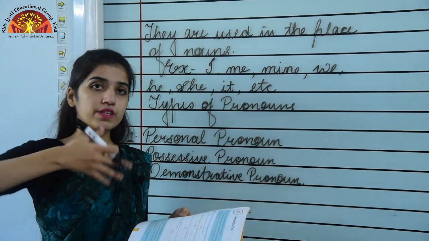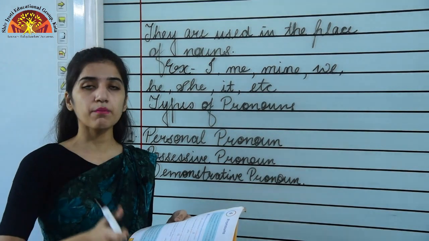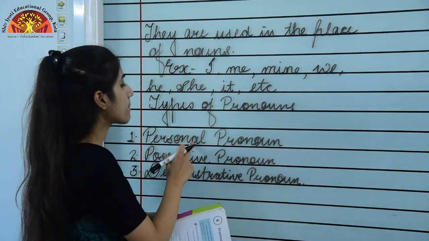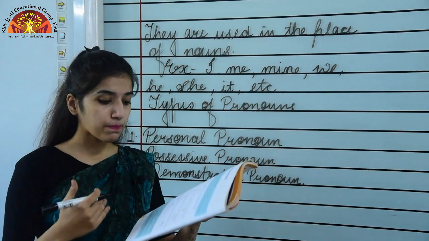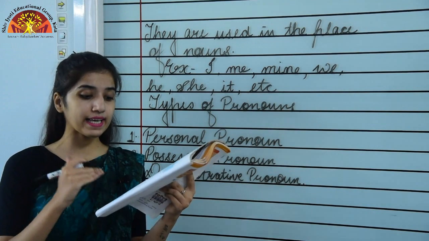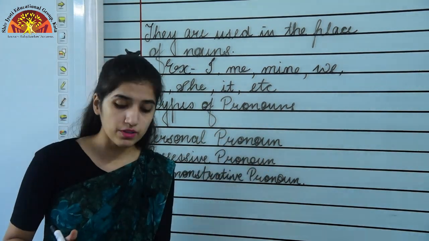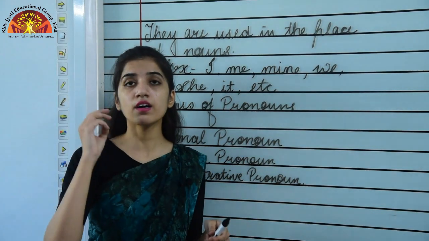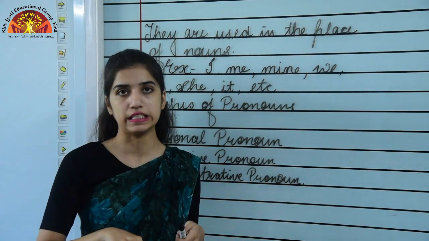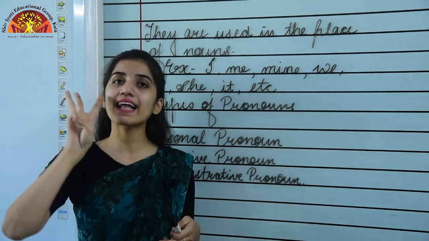So we will be using the words which will be used in the place of name of a person, place, animal or thing, they will only be what? Personal pronoun. The examples are written in your book, that is I, me, we, us, you, he, him, she, her, it, they and them. So in that, to understand the personal pronoun, we need to know about the three persons involved in it. So the first is the first person, second person and the third person.